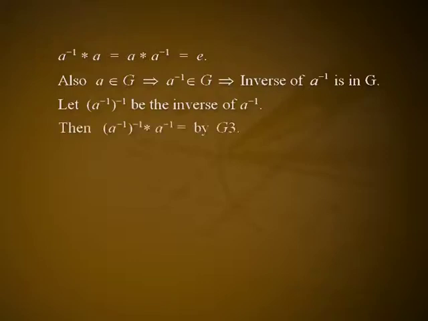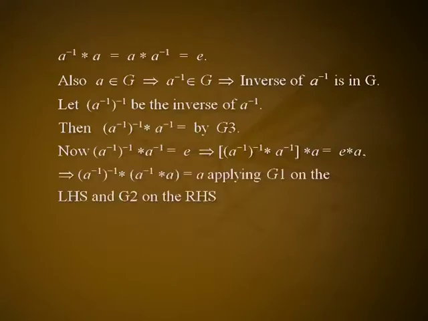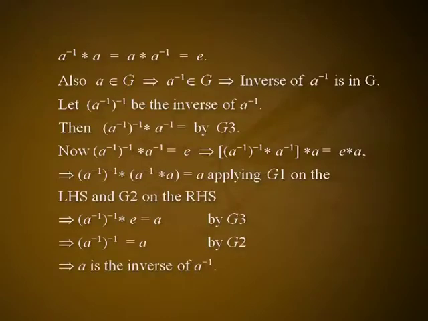Let (a inverse) whole inverse be the inverse of a inverse. Then (a inverse) whole inverse * a inverse = e by G3. Now, (a inverse) whole inverse * a inverse = e implies (a inverse) whole inverse * a inverse * a = e * a, which implies ((a inverse) whole inverse * a inverse) * a = a. Applying G1 on the LHS and G2 on the RHS implies (a inverse) whole inverse * e = a by G3, which implies (a inverse) whole inverse = a by G2, which implies a is the inverse of a inverse.